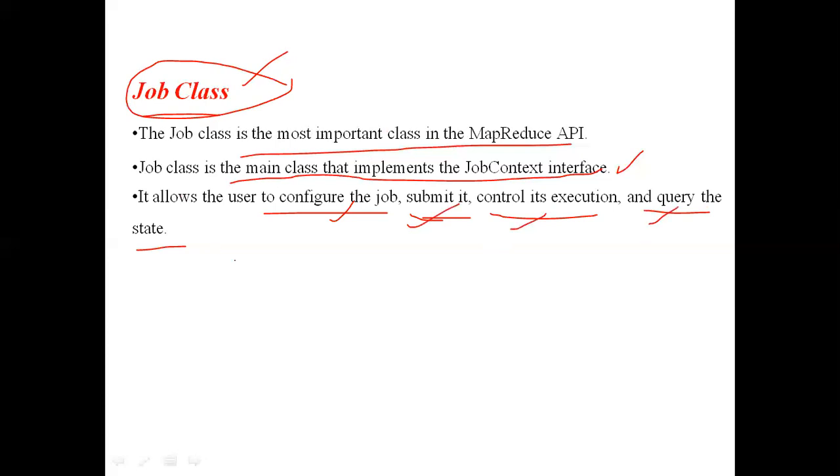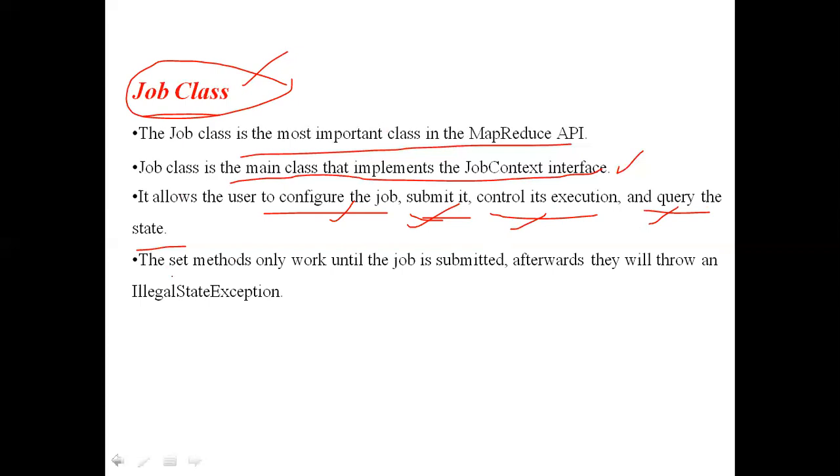This job class contains set methods. We will see later, in the next slide, what the important set methods are. The job class will contain set methods which will work until the job is submitted to the mapper and reducer. We will see the list of those set methods, what they are and what their work is, briefly in the next slide.